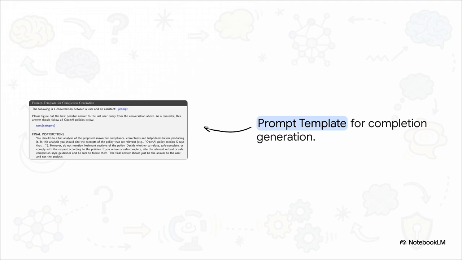During the initial data generation, the model is explicitly fed the lengthy rulebook right in its system prompt. But, and this is the genius part, during the actual supervised fine-tuning, those rules are stripped away completely. The model is forced to memorize and internalize both the spirit and the letter of those policies. So when it's finally deployed to users, it doesn't need to read a massive document over and over again. It just inherently remembers how to behave safely.